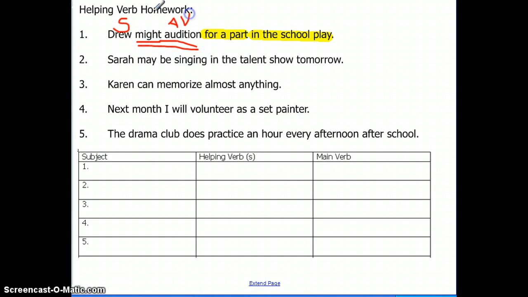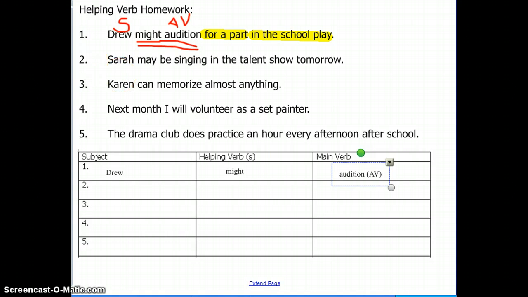So what students then need to do is break that apart and fill in a chart. So we found out that the subject is Drew. And our helping verb, whatever we put in this column, has to be on that list of 23 verbs. So might is our helping verb. And then audition is our main verb. And we said that that main verb is an action verb.